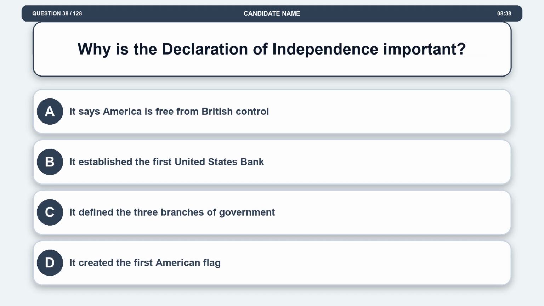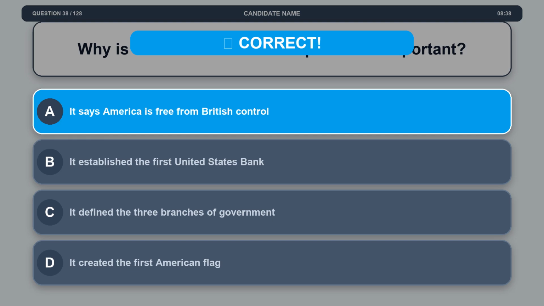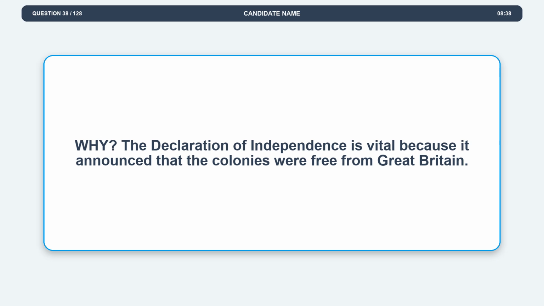Question 38. Why is the Declaration of Independence important? Option A, it says America is free from British control. Option B, it established the first United States Bank. Option C, it defined the three branches of government. Option D, it created the first American flag. The correct answer is option A, it says America is free from British control. Explanation. The Declaration of Independence is vital because it announced that the colonies were free from Great Britain.